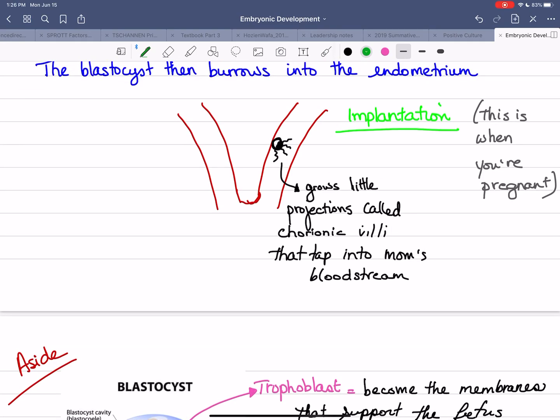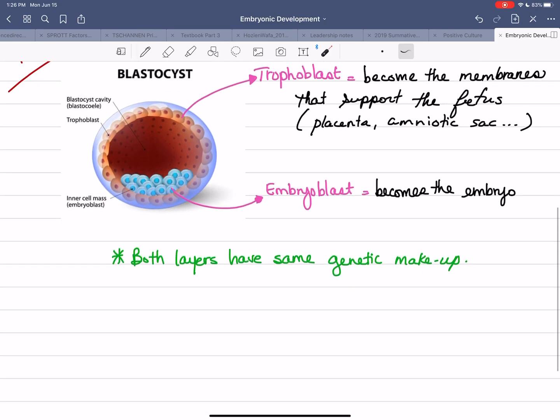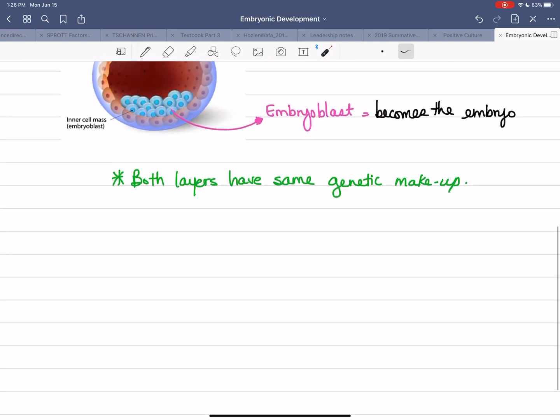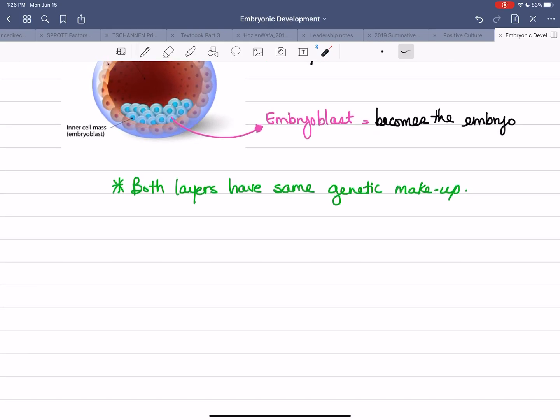And so if I wanted to do some genetic testing, I could take a sample of these chorionic villi that come out of the trophoblast, and I would be able to do some genetic testing. Once these villi grow out of the trophoblast, if I want to test one of these cells, I can take the nucleus and check the genetic information to see if there are any abnormalities with my baby. I don't have to touch the embryo. I can leave the embryo alone.